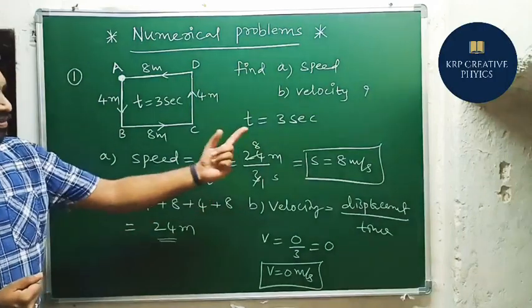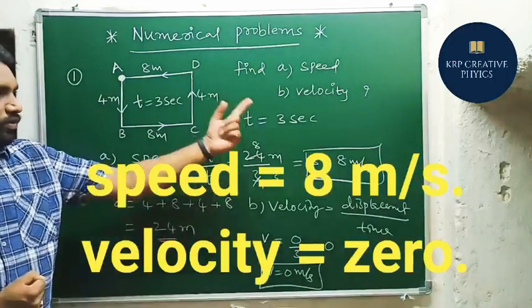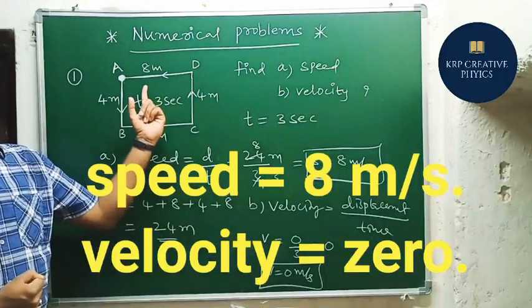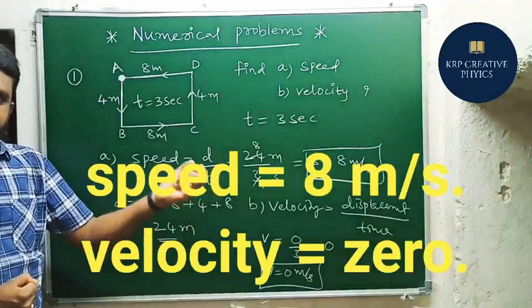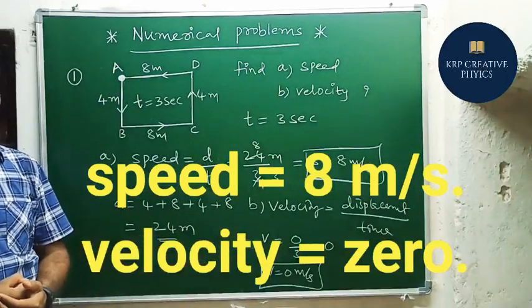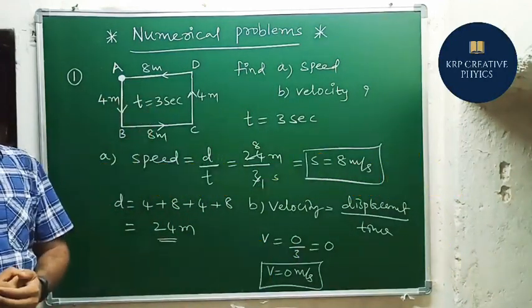So speed equals 8 meters per second, and velocity equals displacement by time. In this question, the object is coming to the same position, so displacement is 0. 0 by something is 0, so velocity becomes 0. And this is regarding the first numerical problem.